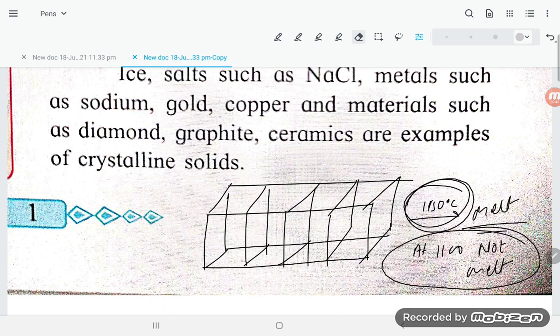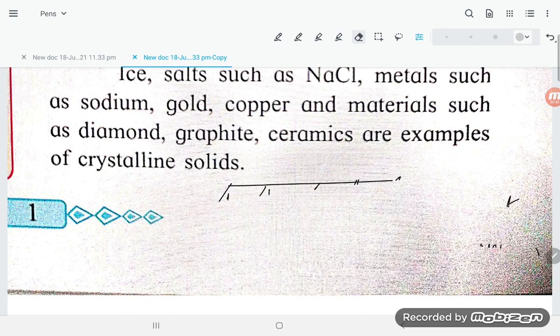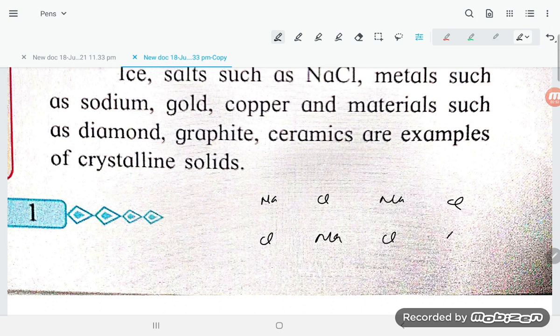Let's have a look at the meaning of anisotropic. If you take NaCl, it goes Cl, Na, Cl, Na, and again NaCl, NaCl, and lastly Cl, Na, and Cl, Na.